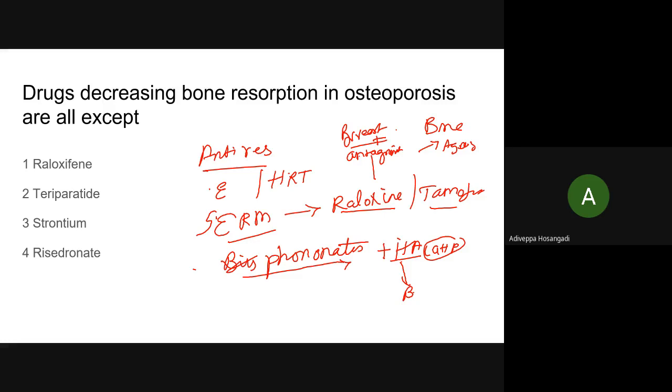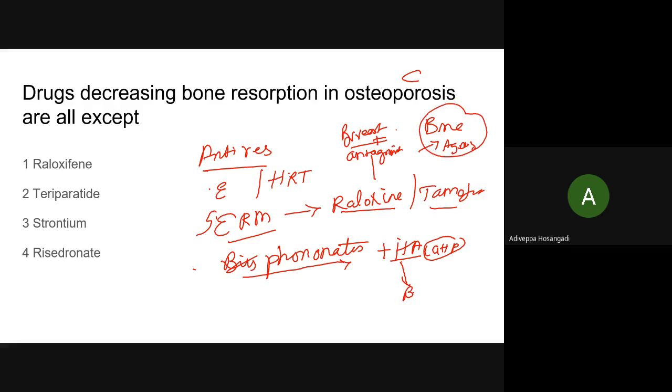Women are very well protected from osteoporosis till the menopause because of estrogen, a bone-protecting hormone. Once postmenopausal, you use a selective estrogen receptor modulator, because high-dose, prolonged estrogen can cause carcinoma of the endometrium. This also protects from carcinoma of the breast, but acts only on the bone.